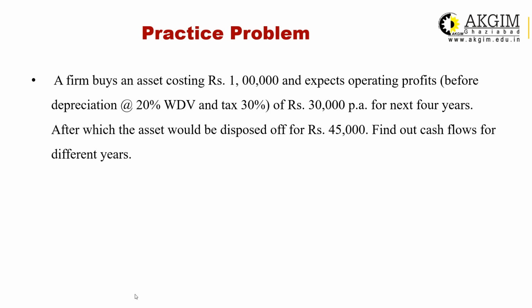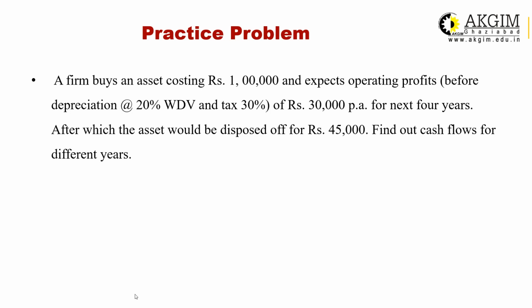Here I have a practice problem. The question says that a firm buys an asset costing rupees 1 lakh and expects operating profit before depreciation at the rate of 20% WDV. So the rate of depreciation is 20% and the method is WDV. Tax rate is 30%, of rupees 30,000 per annum. What is this 30,000?